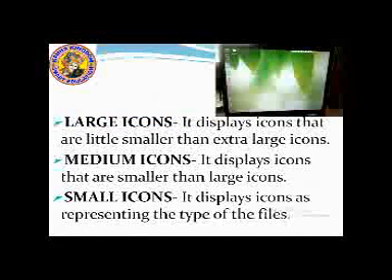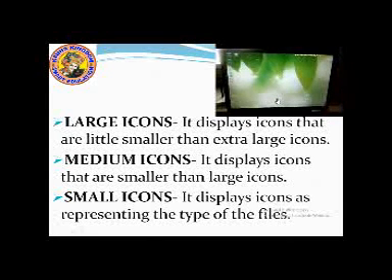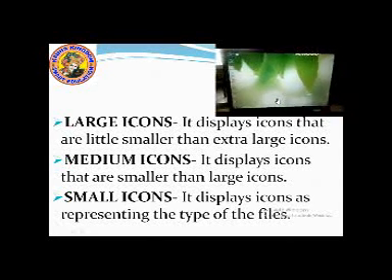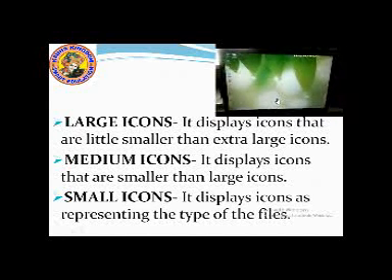Students, these are the icons on your desktop. These icons can be changed with the view option. They can be enlarged, they can be small in size, and they can be medium in size. Extra large icons make the icons of files and folders large.